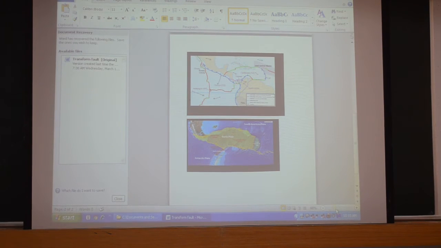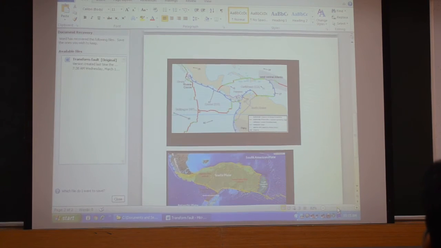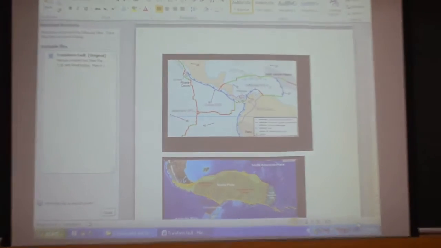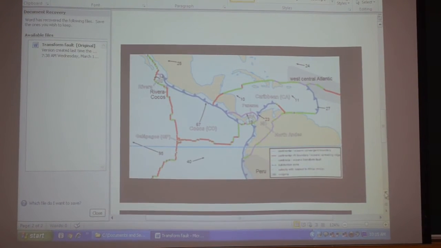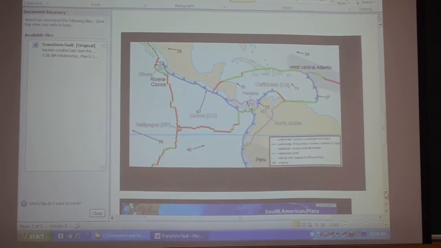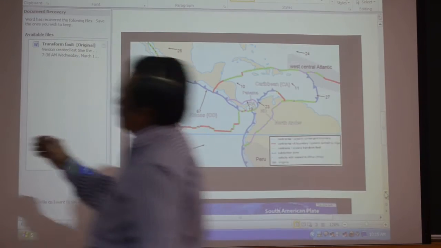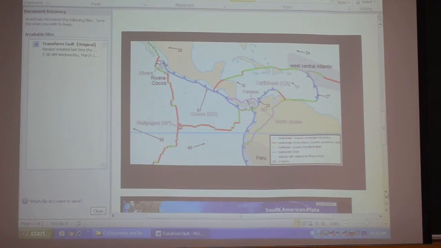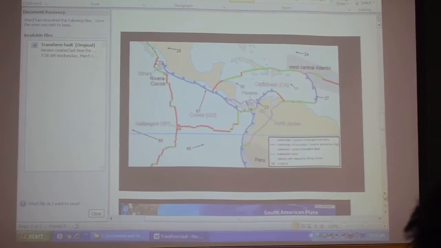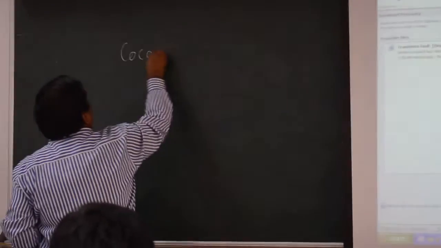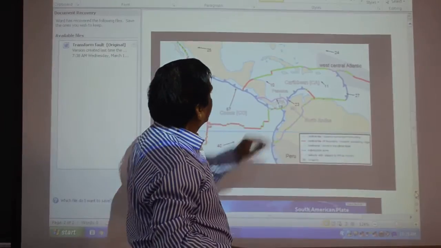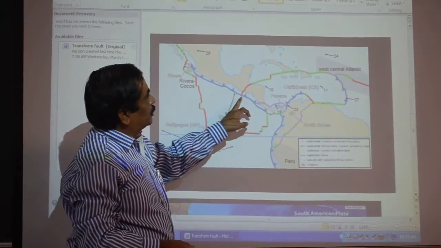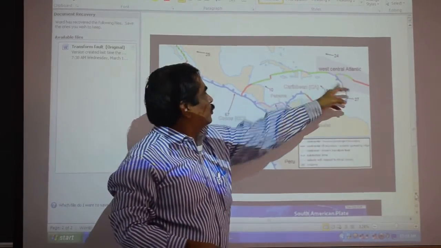This is the Cocos Plate. These are minor plates, you know. The Cocos Plate is south of North America. So there is a subduction zone here. Both sides you have subduction zones.